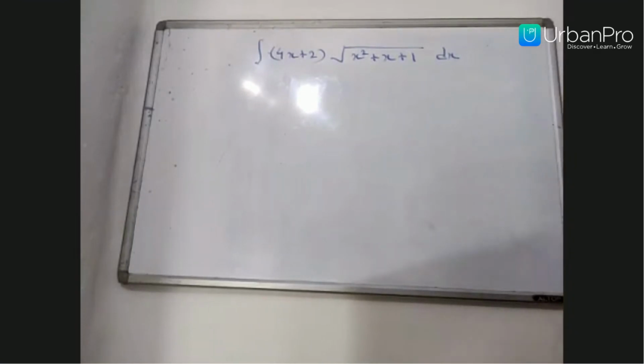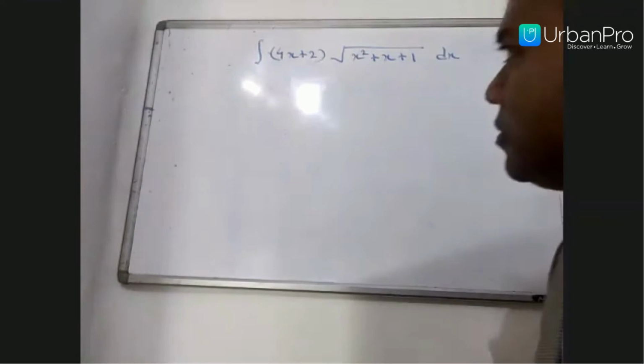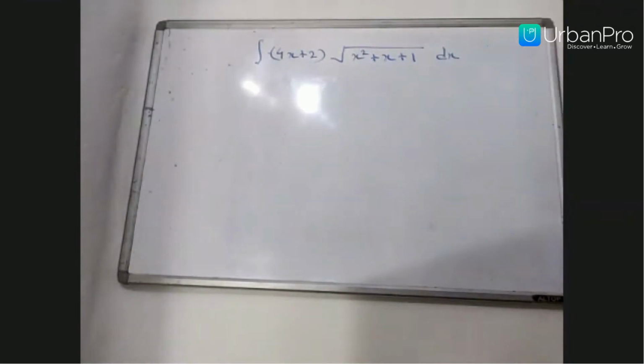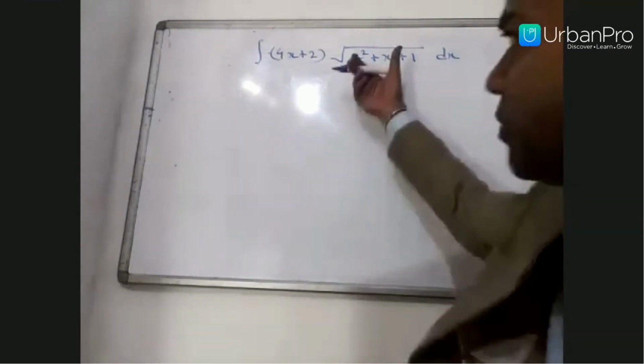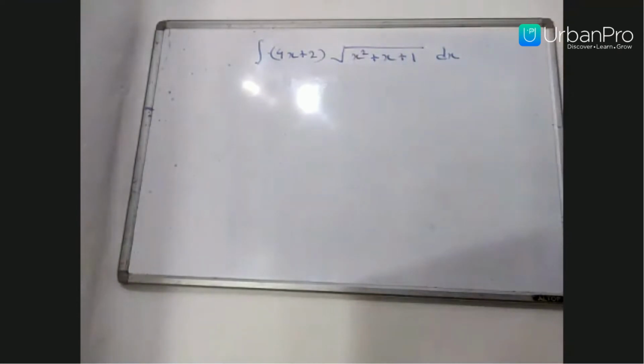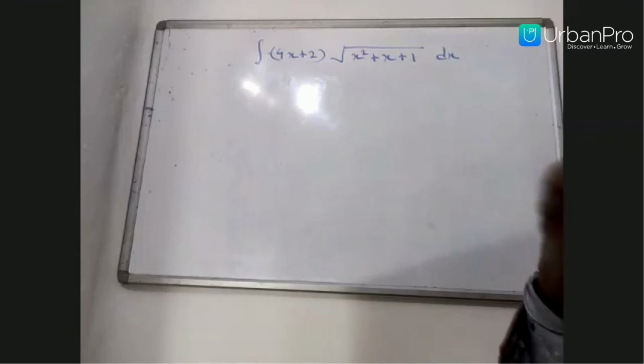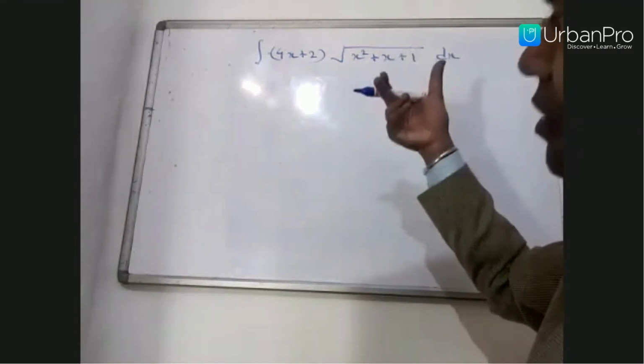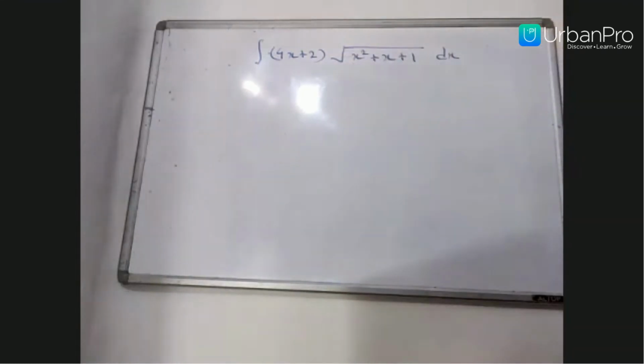If you see carefully, this problem is of integration by substitution. So which is here the function and which is here the differential coefficient?